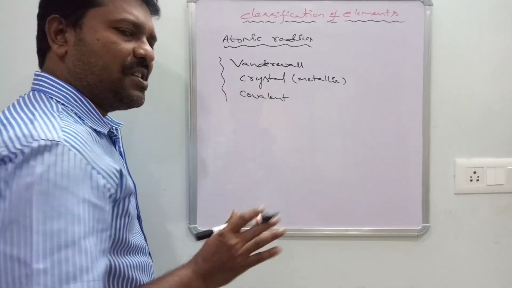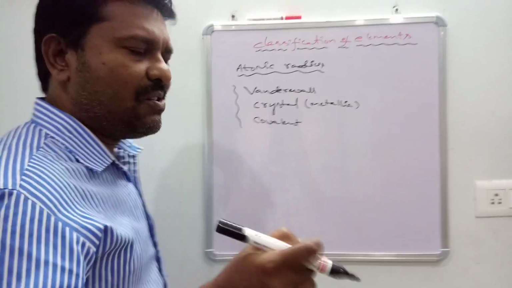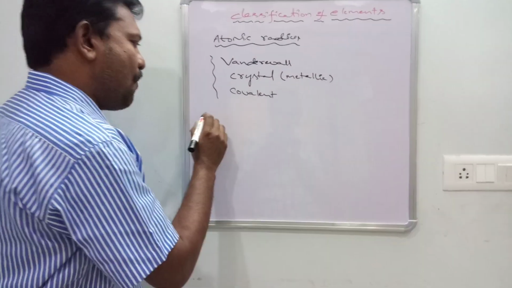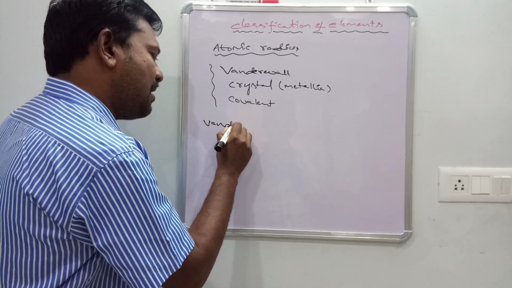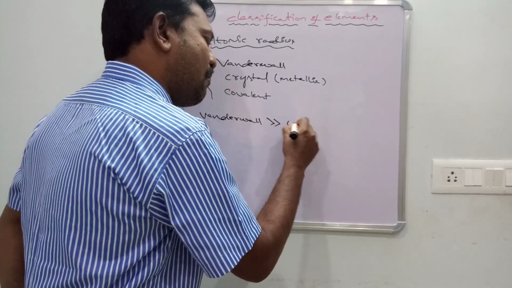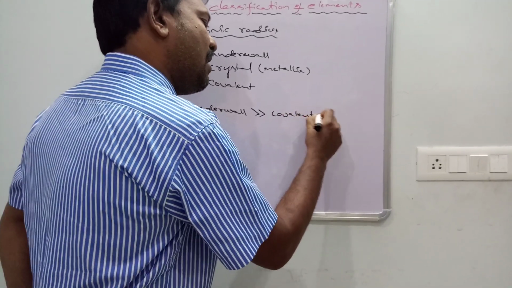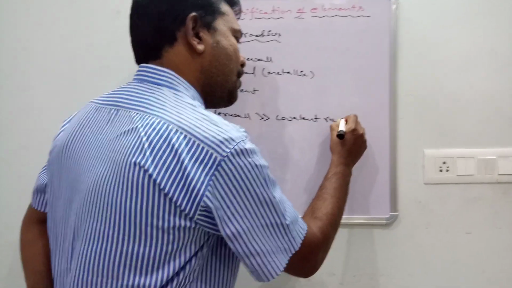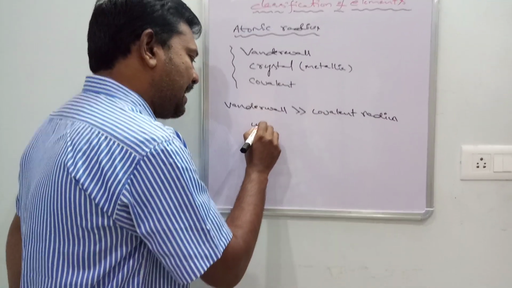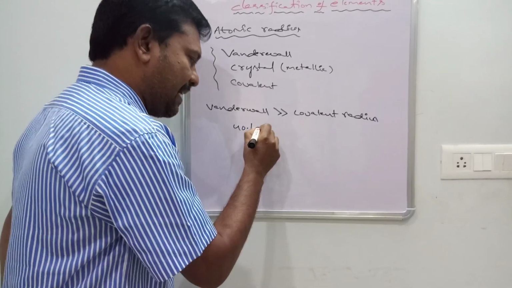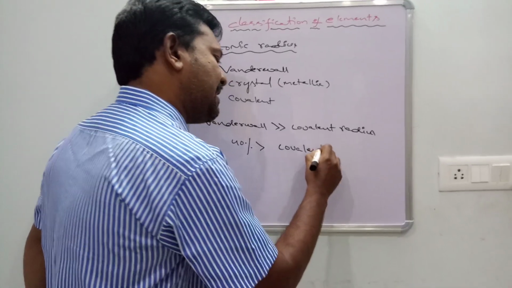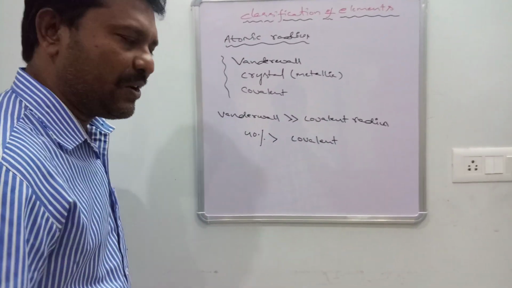What about the definitions? Not needed; the point I need is what is the order of different atomic radii. Van der Waals radius is much greater than covalent radius, or van der Waals radius is 40% greater than covalent radius.